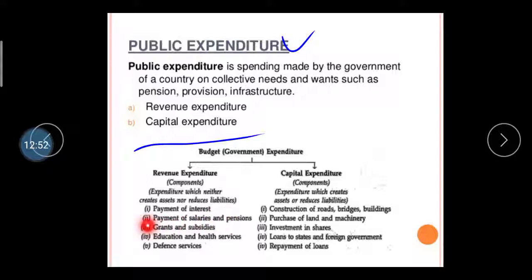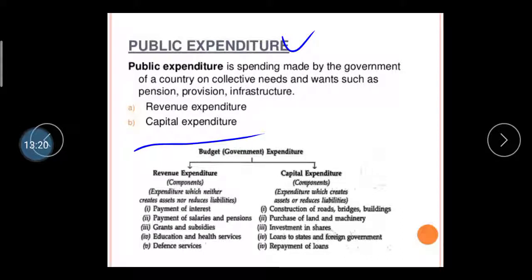Then education and health services. If you know, in our Bhavnagar there is a city hospital and a government hospital, they only provide health and healthcare facilities at minor charges like 2 rupees and 5 rupees, right? So the excess expenditure has to be borne by the government. So it's considered revenue expenditure.